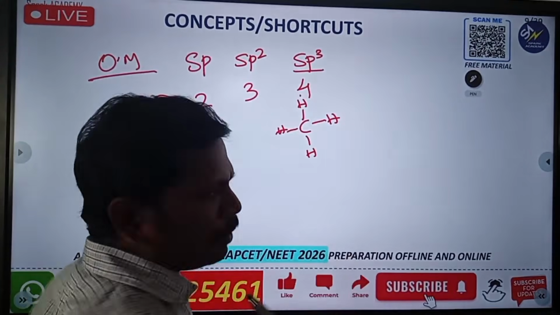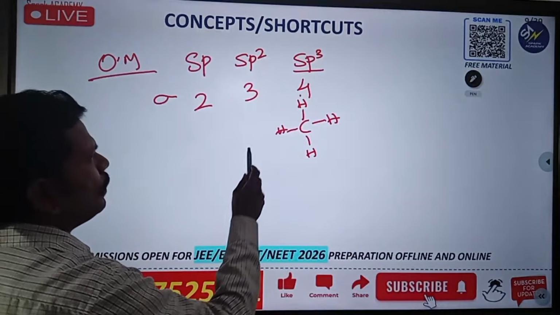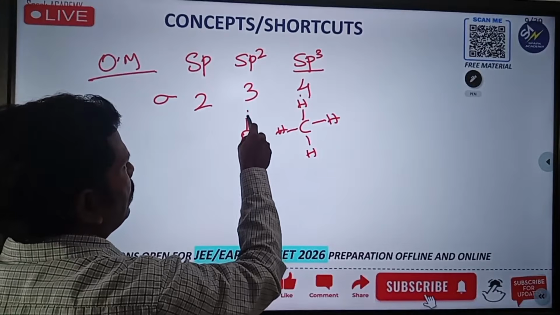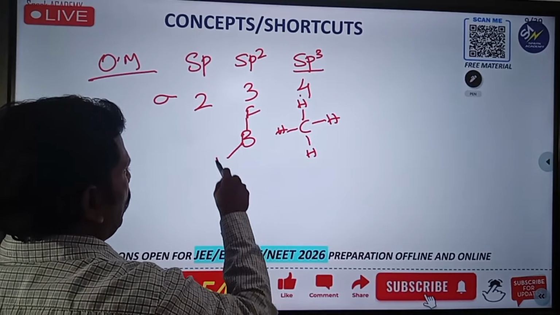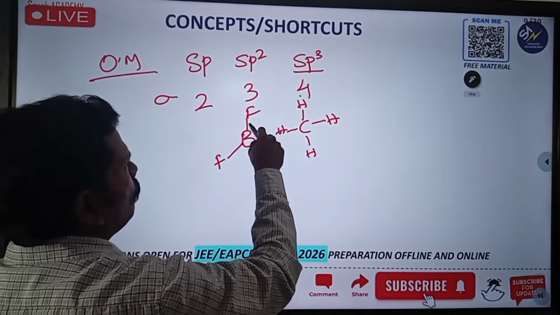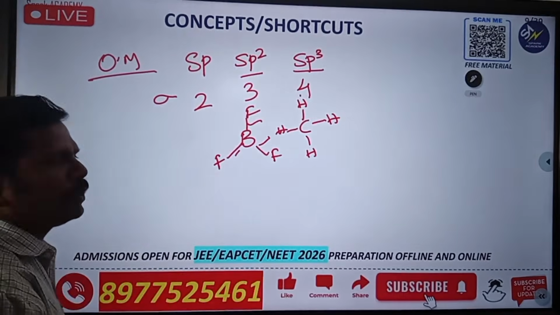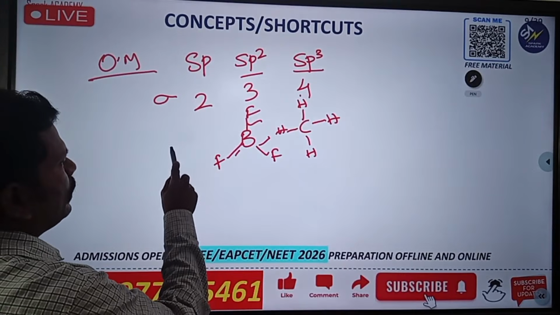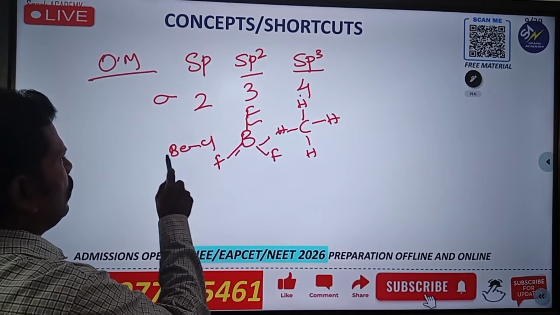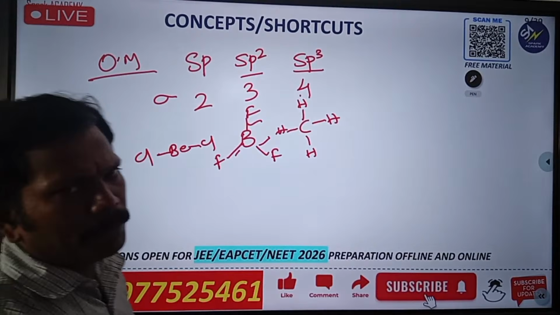Next, the number of sigma bonds is 3. So what is the one? BF3. Count 1, 2, 3. So here 3 are there, and it is going to be sp2. Then for 2, you already heard BeCl2.